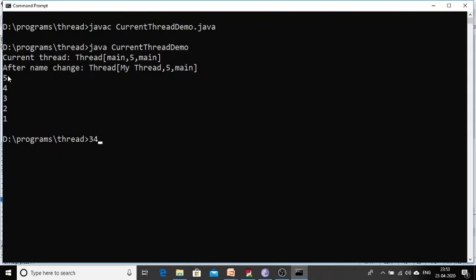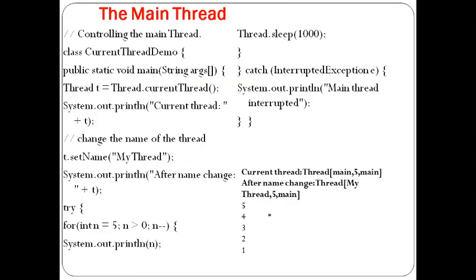And after that I am printing the values. So the values are printed slowly. Why? Because I am using the thread.sleep method. So we'll see the next topic.